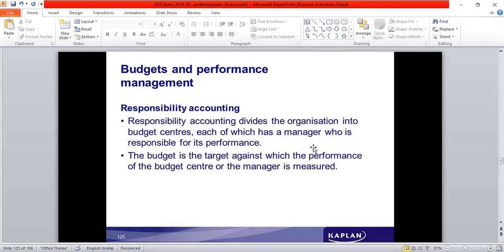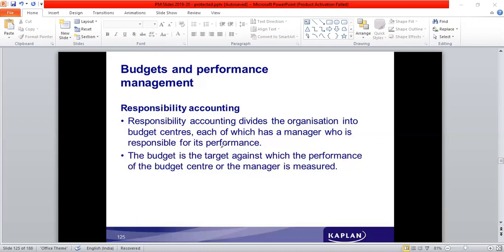So responsibility accounting divides the organization into budget centers, each of which has a manager who is responsible for its performance. So with the authority given to him, he takes decisions, and when the decisions are implemented, the actual implementation and the budgets are compared, and the performance is evaluated. Now, when these aspects are accounted in the books of accounts, that becomes responsibility accounting. So, responsibility accounting accounts for the planned and actual events.